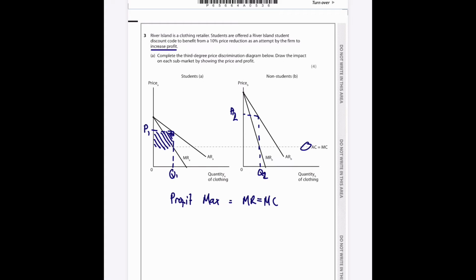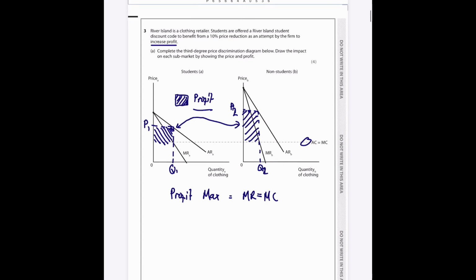If you have a student card, you pay less money for certain things, and that's a way for them to attract you into the store, but also to extract as much value as they can from you to make profit from different individuals and different consumers. And you can see there, that's the price that they're going to charge you if you're a non-student. So the profit is each of those boxes there. I guess we could just label these. I'll just put the square, and I'll just put profit, just so it's abundantly clear.